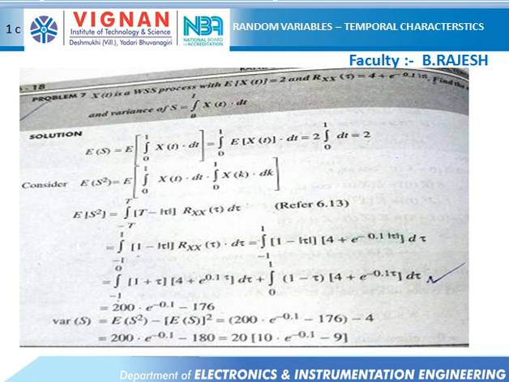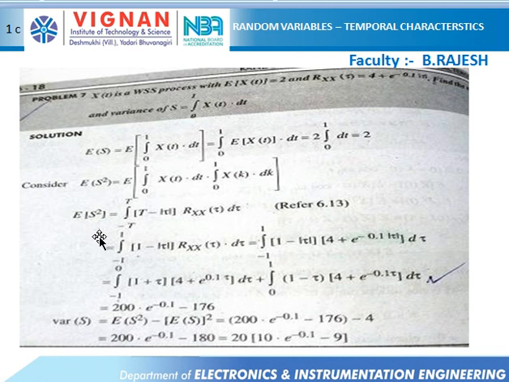Next, question number 1c, the problem in which x of t is a wide-sense stationary process with expected value of x of t given as 2, with an autocorrelation of 4 plus e power minus 0.1 mod t. Find the mean and variance for the value of s, which is the integral from 0 to 1 of x of t dt. As we know, e of s is nothing but the expected value of s. I am substituting this s value here, then by integration we will get 2. This 2 is the value of the mean.